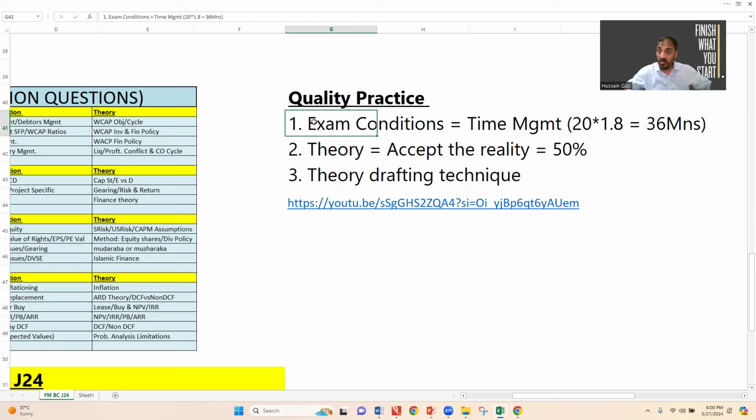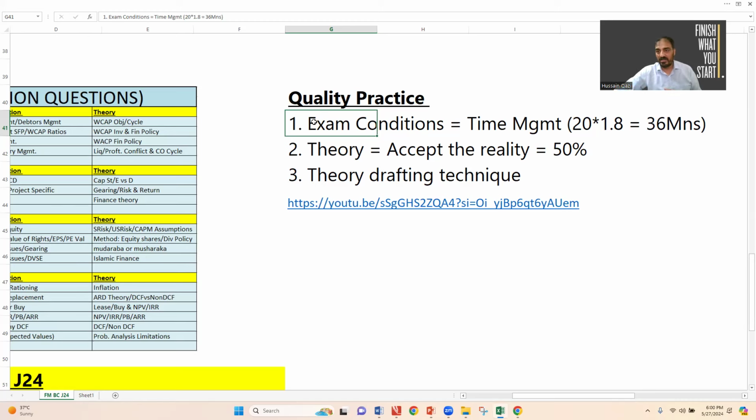Maybe on the first question, at the end of 36 minutes, your position is not better. Maybe you are disappointed, but don't worry. You need to stand up once again. Attempt question number 2, then 3, 4, 5, 6. Over time, your position will build up and your confidence will increase. Don't worry about it. Mark my word.